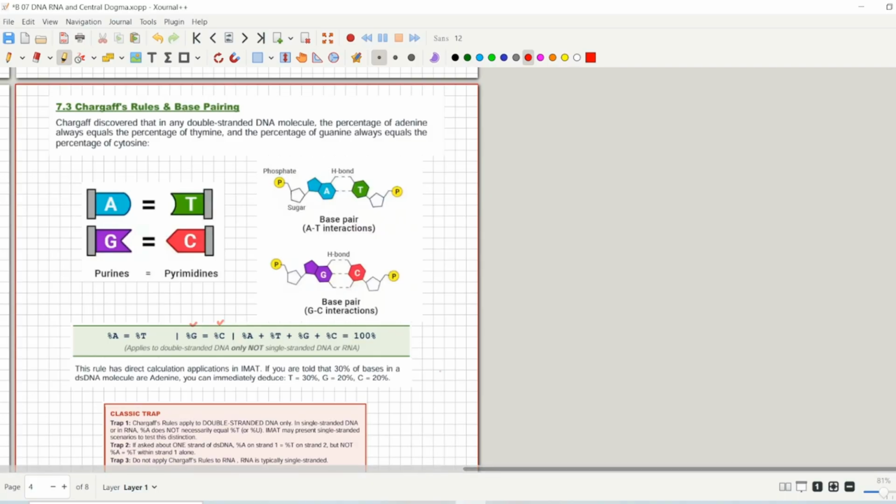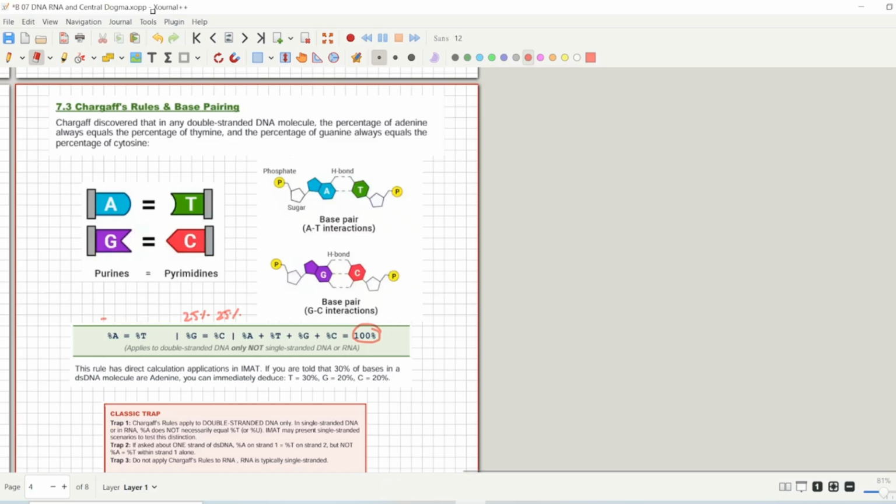And for example, if you have 25% adenine, then you will have 25% thymine. If you have 25% guanine, then you will have 25% cytosine. And the sum of all of these, like 25 plus 25 plus 25 plus 25, you will have 100% total. So this is the rule here that is in front of you. Let me give you an example.